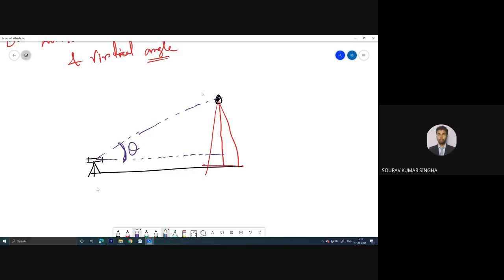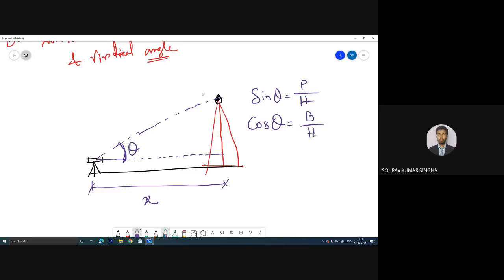Suppose this is theta, and suppose you know this value x. It is very simple to determine, because you know sine theta equals perpendicular by hypotenuse, cos theta equals base by hypotenuse.